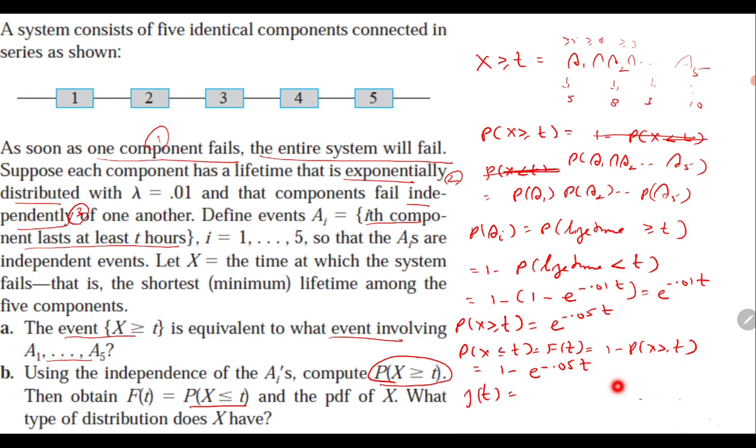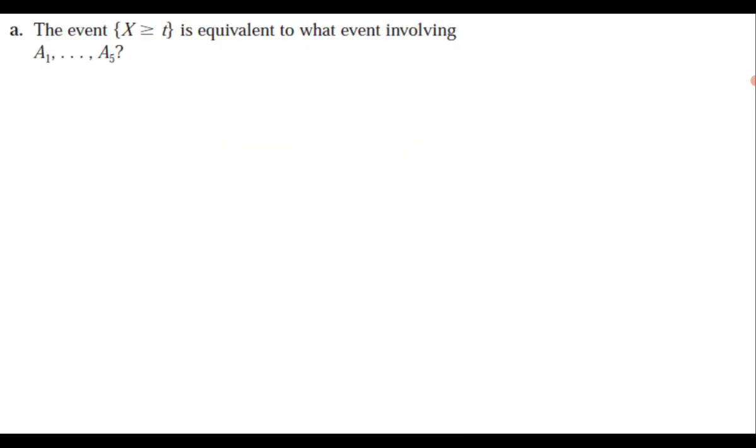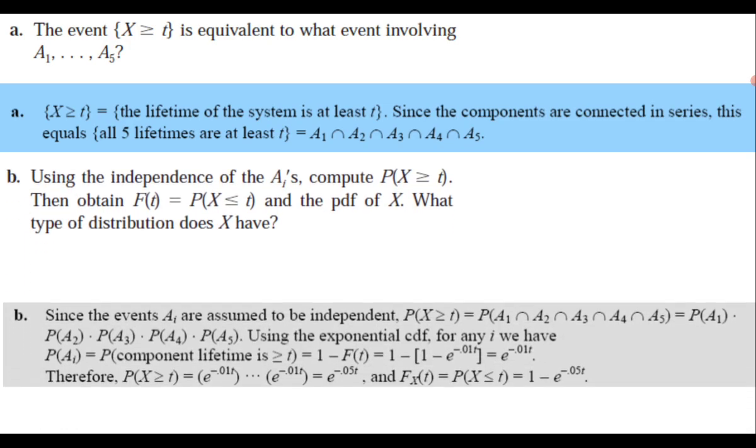Now from here, if you compute the PDF by differentiating with respect to t, that gives you 0.05 e raised to the power minus 0.05 t, which is of course the exponential distribution lambda e raised to the power minus lambda t. So x follows an exponential distribution with parameter lambda equal to 0.05. So it is a very interesting question. You can see the answer in detail.